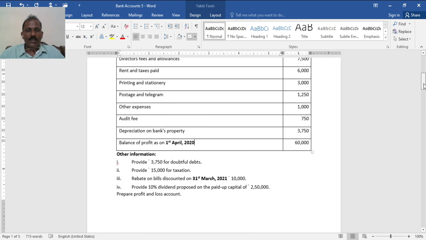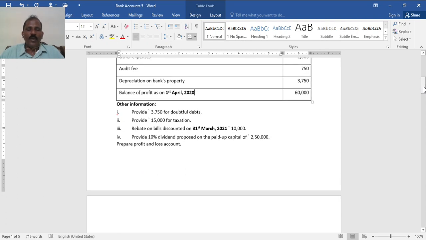And the adjustments and other information provided: rupees 3,750 for doubtful debts, rupees 15,000 for taxation, rebate on bills discounted at the end of the year, that is on 31st March 2021, 10,000. Provide 10% dividend proposed on paid up capital rupees 2,50,000. Prepare profit and loss account. In fact, it is a profit and loss statement.